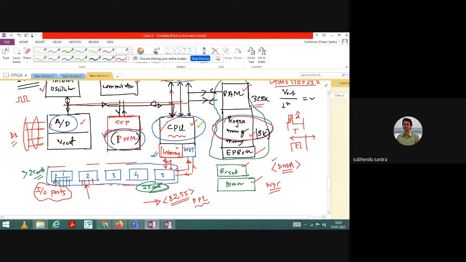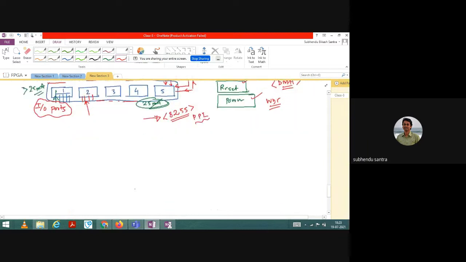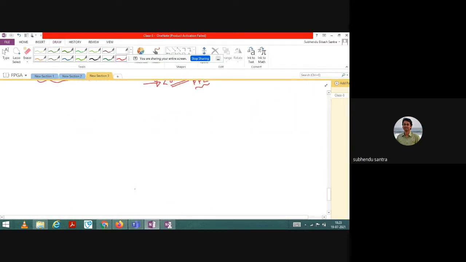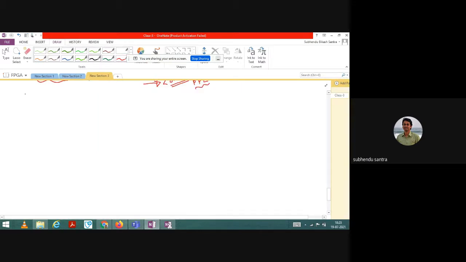So this part I had discussed, which I just brushed up because some of you are new or did not attend the previous class. Now I will talk about today's agenda, which is the microprocessor architecture. You can recall, I think you have studied it, but anyway, because I am taking the course, I need to make the fundamentals clear. So the microprocessor architecture I am writing here. This architecture is basically the same, whether it is Intel made or Motorola made. As far as architecture is concerned, they are the same.